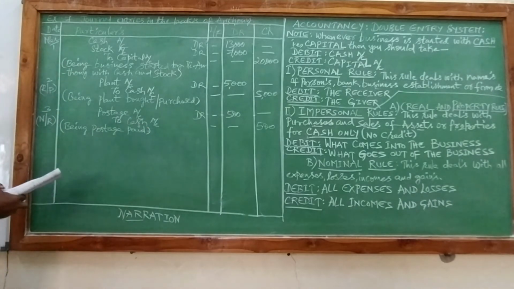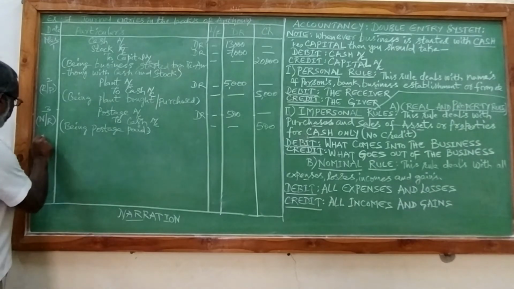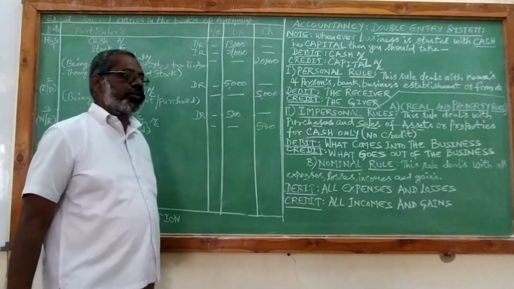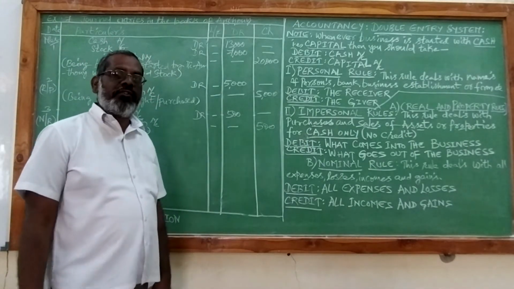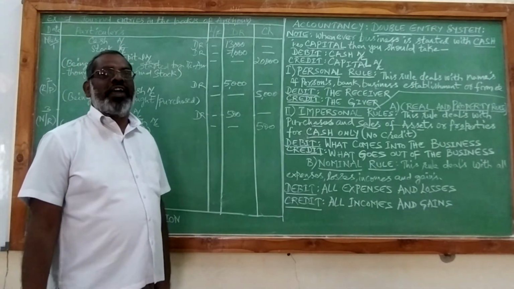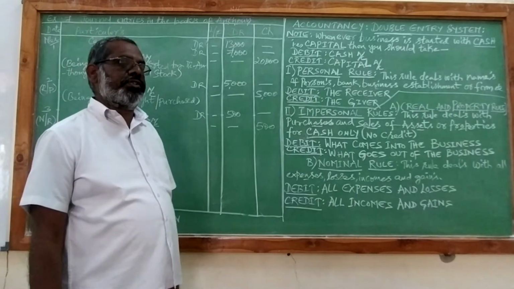And the next transaction is March 5th, paid for sundry expenses. So here, most of the students have a doubt. What do you mean by sundry? Sundry is nothing but all petty expenses.